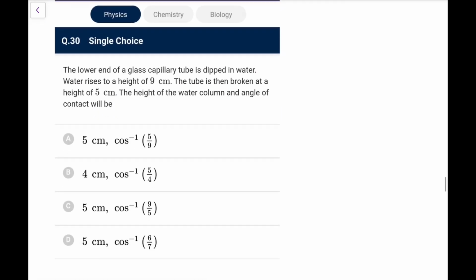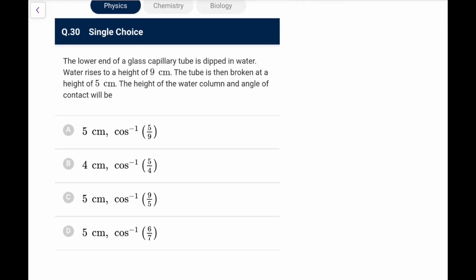The lower end of a glass capillary is dipped in water. Water rises to a height of 9. The tube is then broken at a height of 5 centimeters. So this is the insufficient length case. So water will rise to the full column, that is 5 centimeter. We have 3 options, and the meniscus will adjust itself to get everything sorted out. That means what we directly write, h is 2s cos theta upon rho g a.